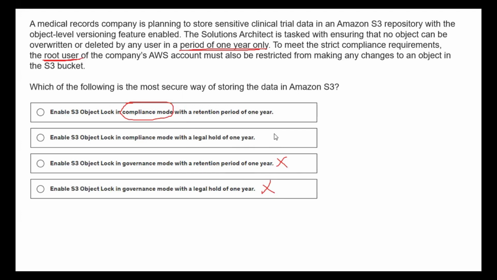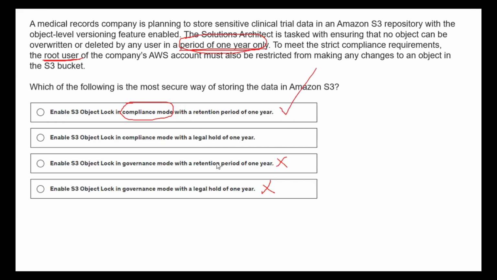Now let's see the choice 1. They enable S3 object lock in compliance mode with a retention period of 1 year. And you can see here, they are given the time period also. So in this case, if there is a specific time limit to protect the objects, then we need to select the object lock in compliance mode with the retention period option. So this is the correct answer.